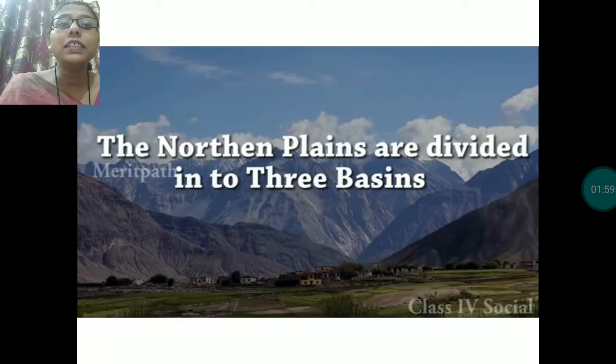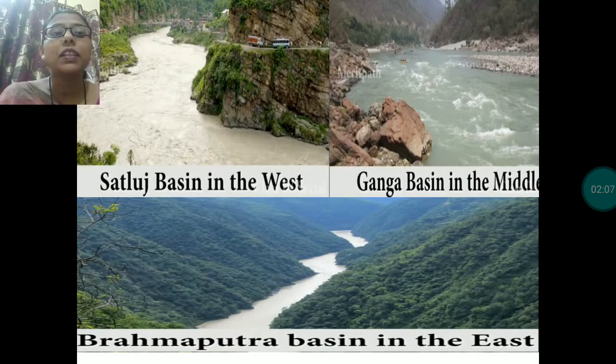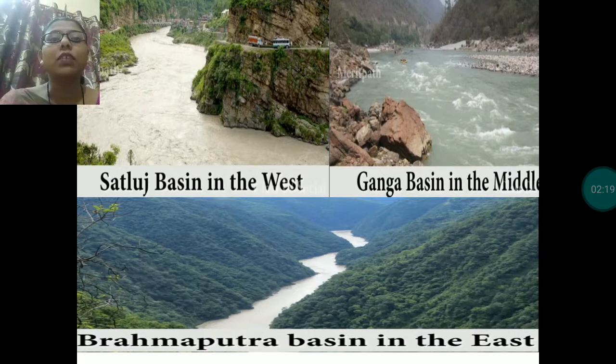The northern plains are divided into three basins. Three river basins are over there of northern plains. Okay, these basins are the Satluj basin in the west, the Ganga basin in the middle and the Brahmaputra basin in the east. These are the three river basins of this northern plains.